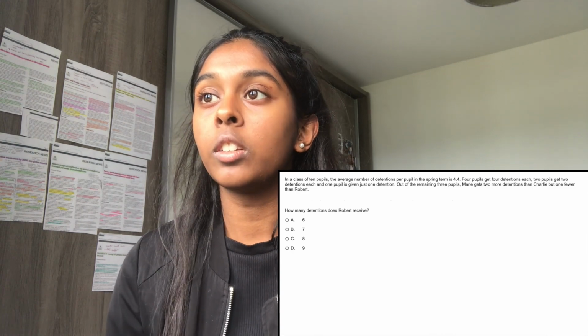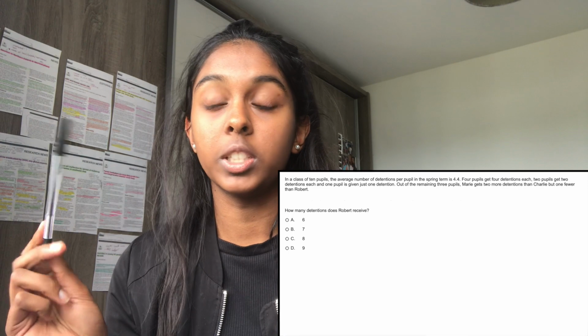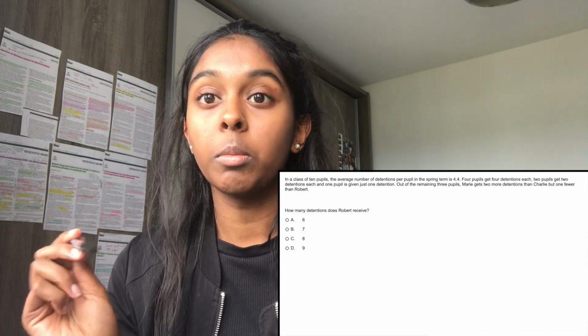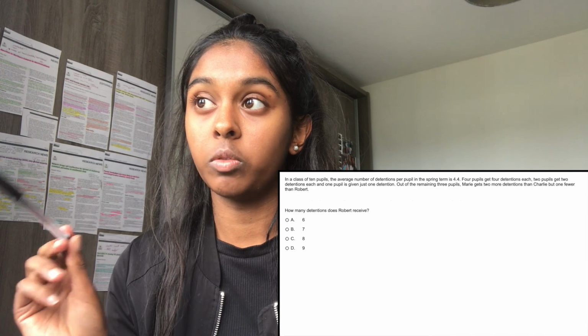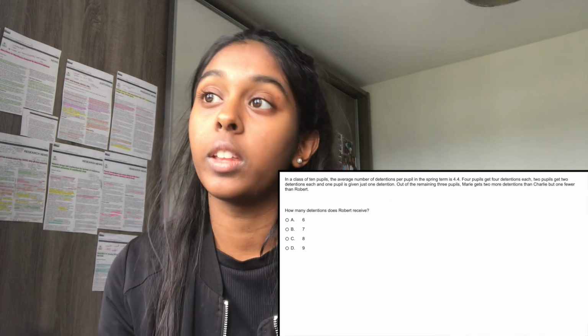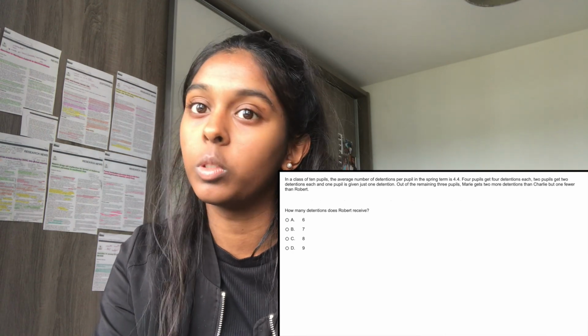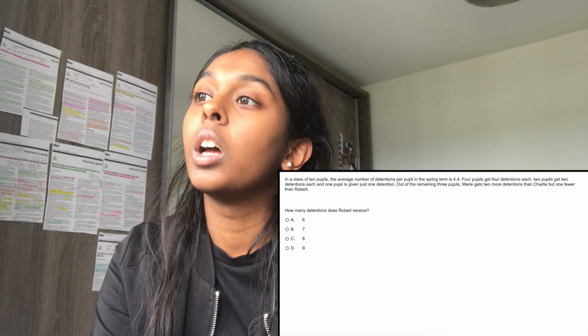Okay, let's start with the average number. So we know that to work out the average, you've got to have the total number of detentions divided by the total number of people in the class. So we know the number of pupils is 10 and the average is 4.4. So we can then work out that the total number of detentions given out in the spring term is 44, because 4.4 times 10 is 44.